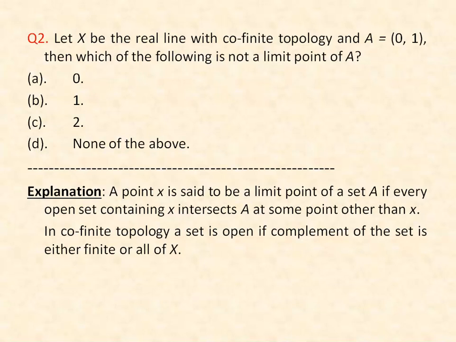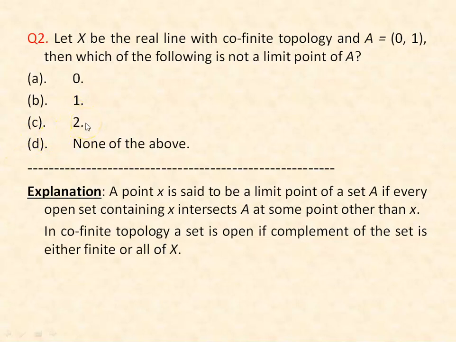If we take an open set around the point 0, then obviously that open set intersects A. So 0 is a limit point of A. Similarly, if we take the point 1, any open set containing 1 will intersect the set A. So 1 is also a limit point of A. Now the third option is 2.